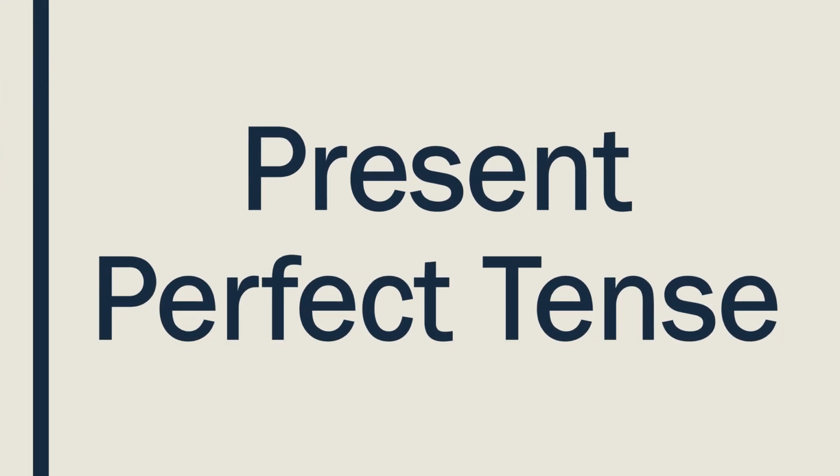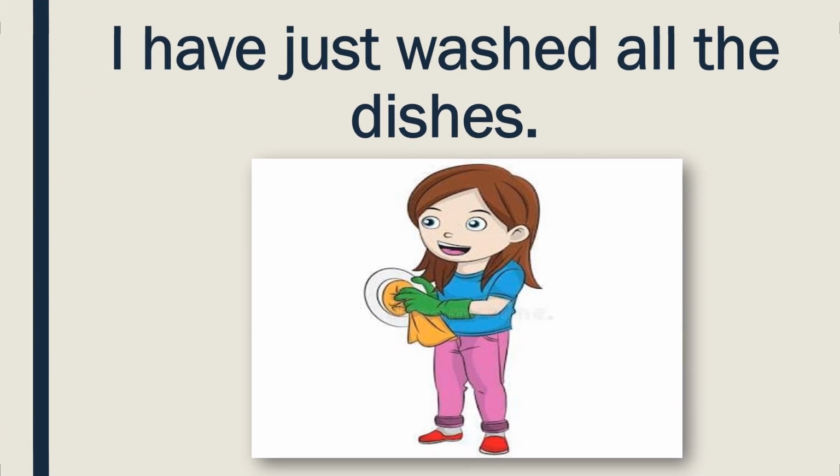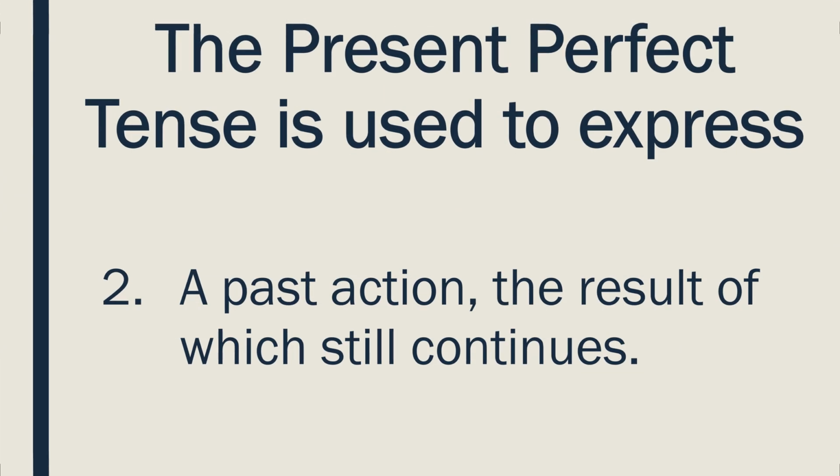Now, let's understand present perfect tense. The present perfect tense is used to express an action that has just been completed. For example, I have just washed all the dishes. The present perfect tense is also used to express a past action, the result of which still continues.